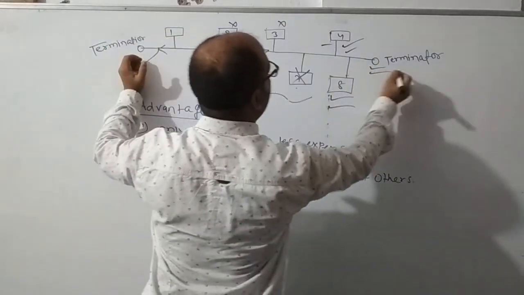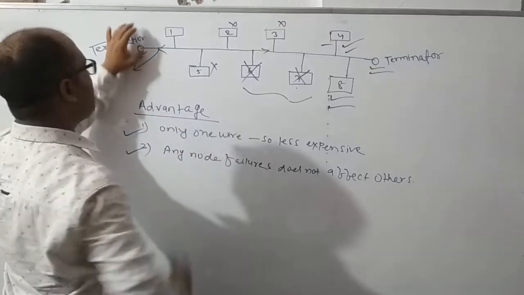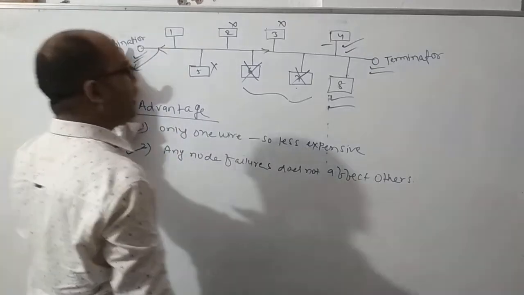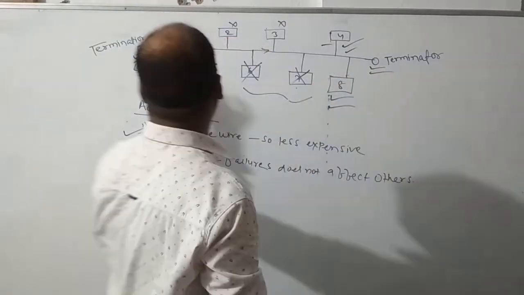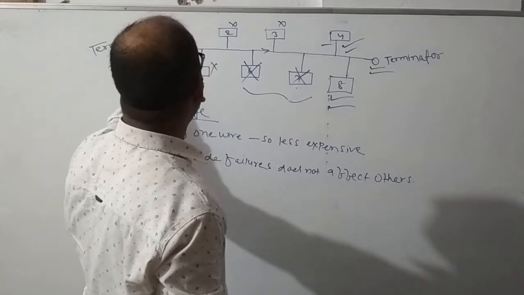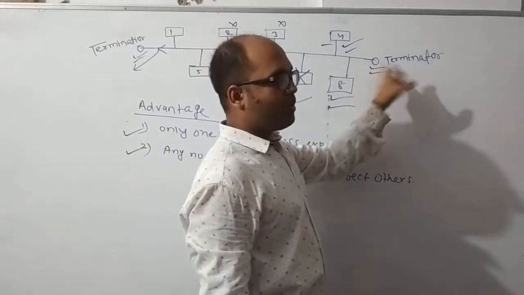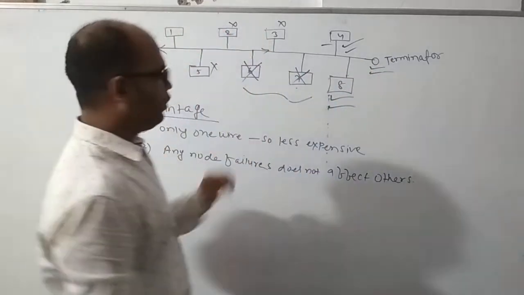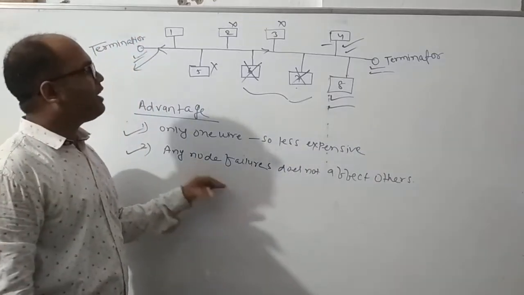Now one more point I have missed is that the end points of the common transmission medium are known as terminators. This one is one terminator, one end of the wire, and another end of the wire. In the bus topology, this one is known as a terminator. This one is also a terminator. So that's all about the advantages of the bus topology.